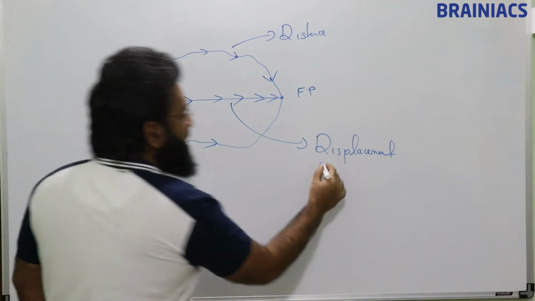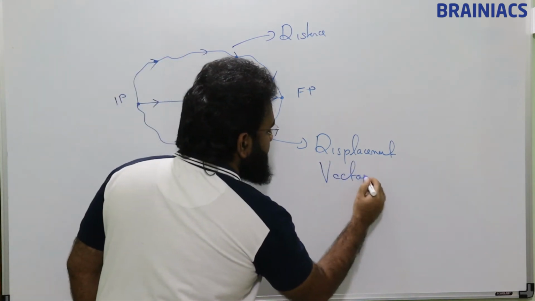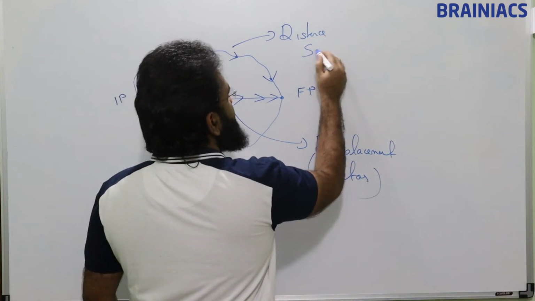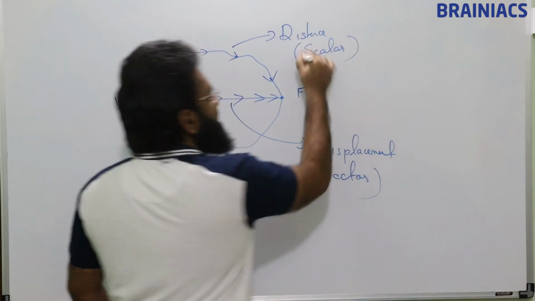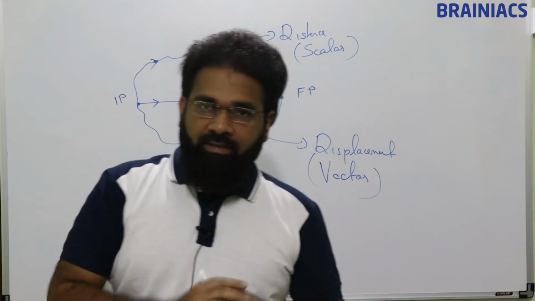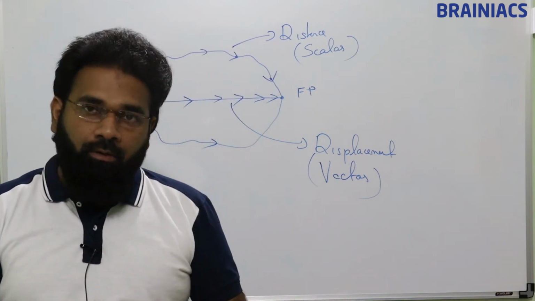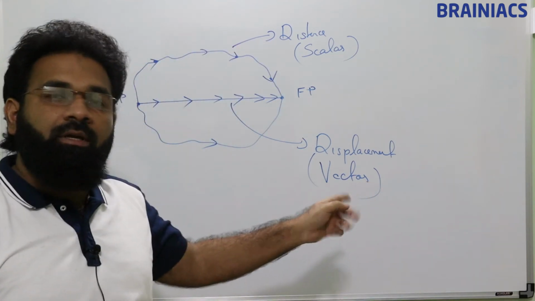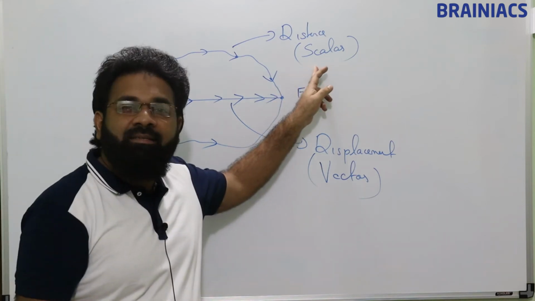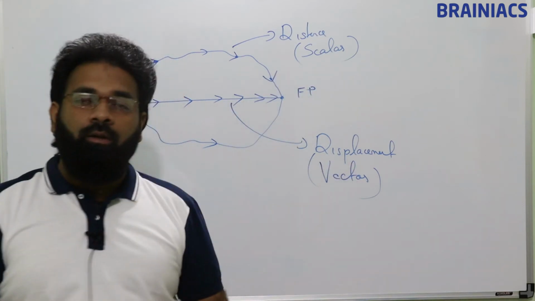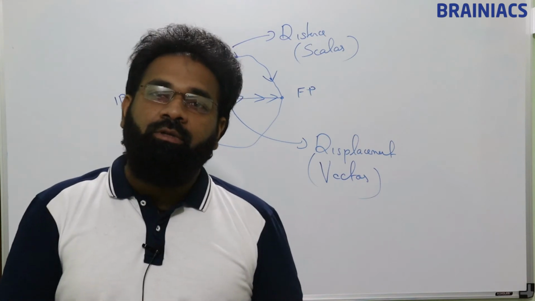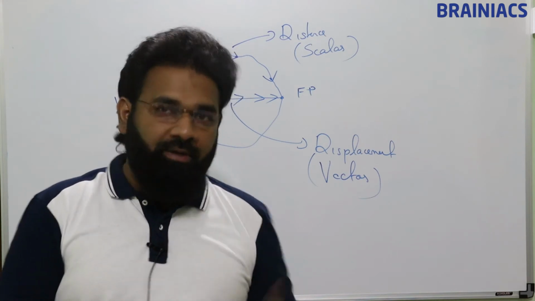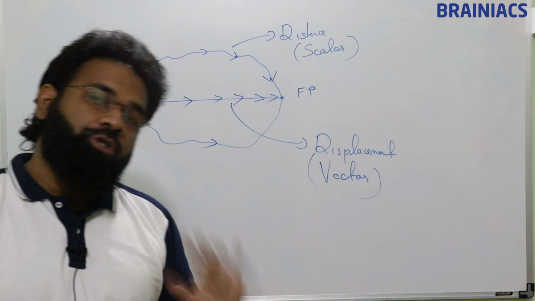So we can say displacement is a vector, distance is a scalar. This vector and scalar, just as an introduction, we are mentioning here to say that distance is scalar and displacement is vector. A detailed analysis and study of vector and scalar will come in motion in 2 dimensions.